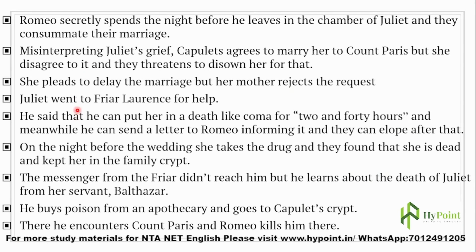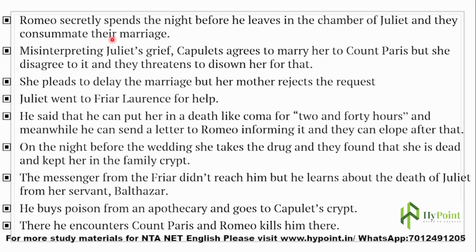Okay. Romeo secretly spends the night before he leaves in the chamber of Juliet and they consummate their marriage. So they are already married by that day, and Romeo secretly spends the night before he leaves in the chamber. So before leaving the country in exile, Romeo secretly comes to meet Juliet and they consummate their marriage that night.